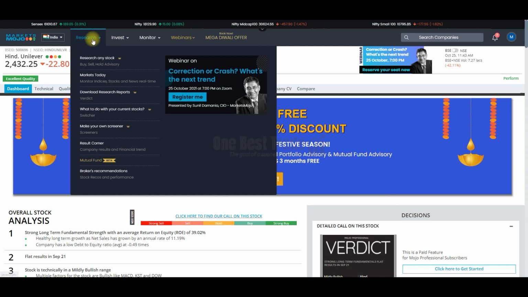They do have a paid service. If you take up a paid service, you'll get an advanced scanner and also model portfolio. You will get a advisory on your existing portfolio as well.